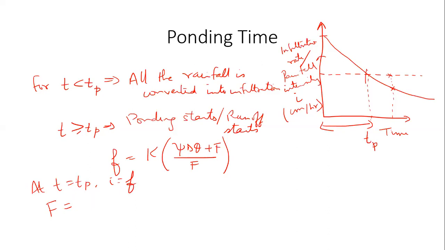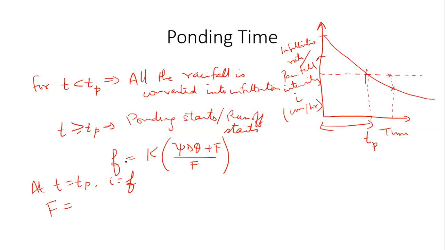What is the cumulative infiltration? I'm almost certain you can tell me what capital F is. At t equal to tp, what will capital F be?